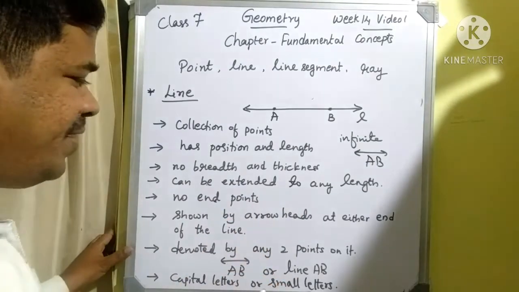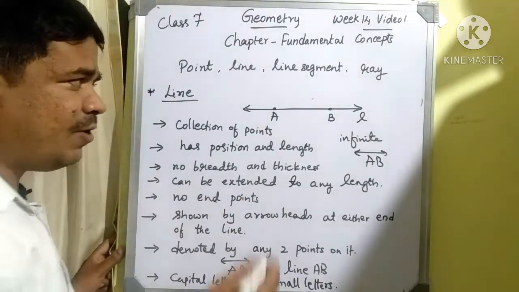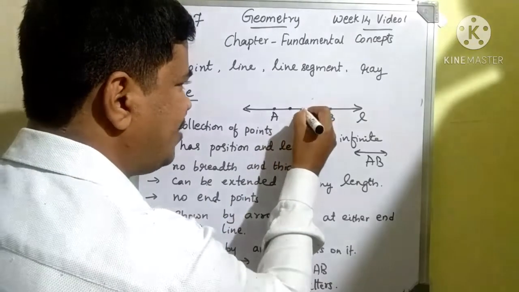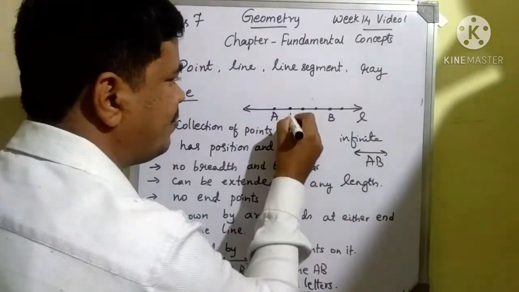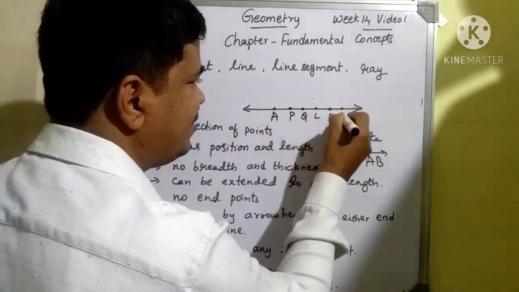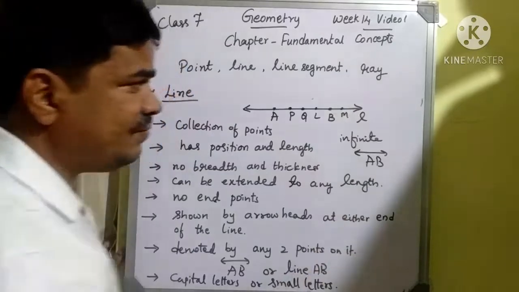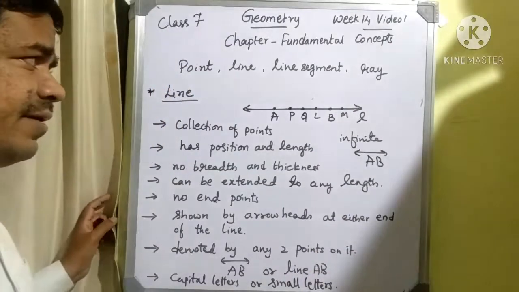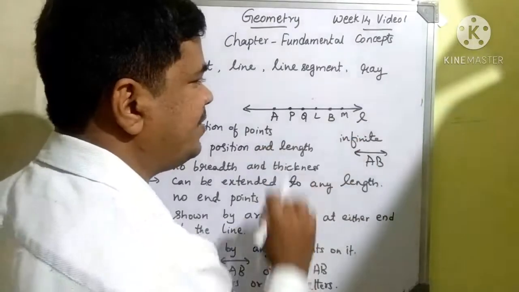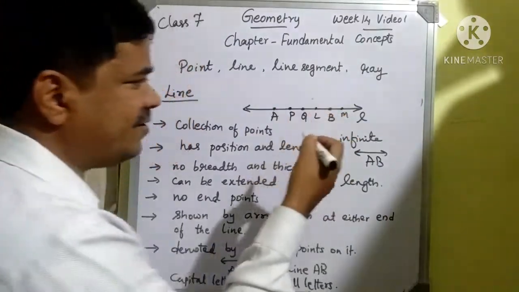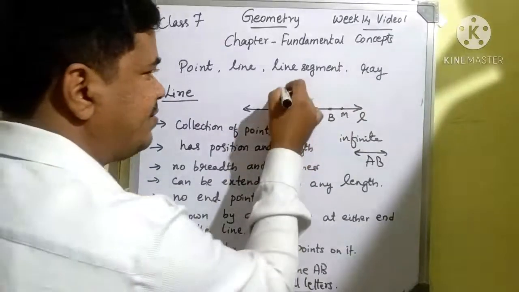Next one, it is denoted by any 2 points on it. If we consider a line, there are infinite number of points like that. We can represent all those points by capital letters. Another thing is I can represent a line by using any point there. You can use any capital letters there.